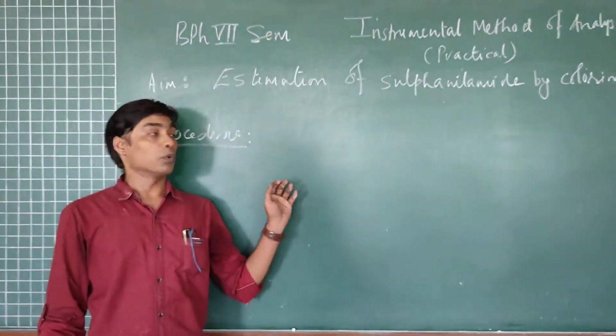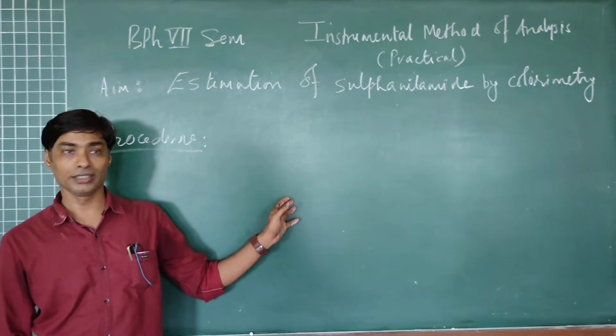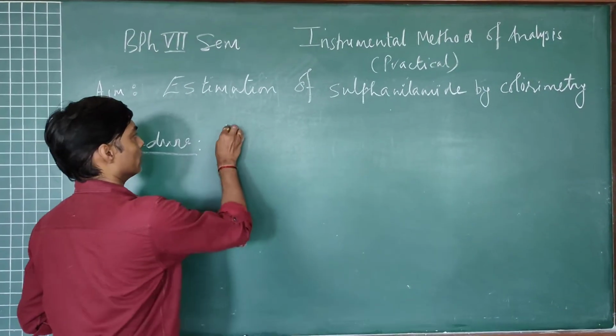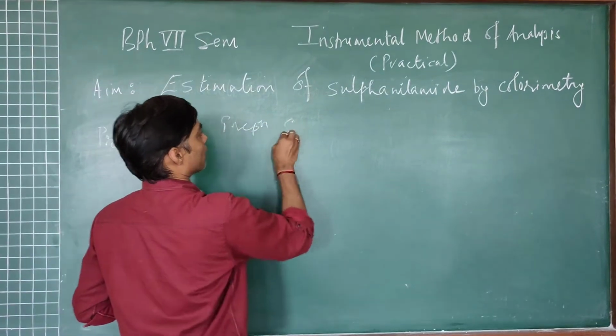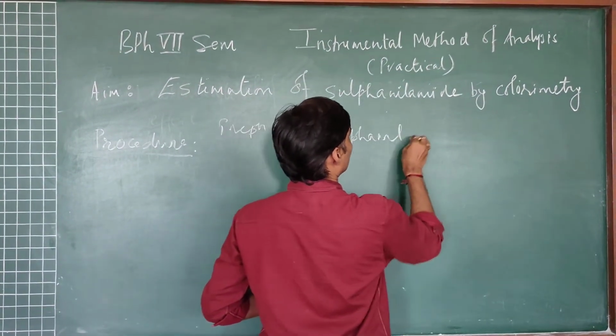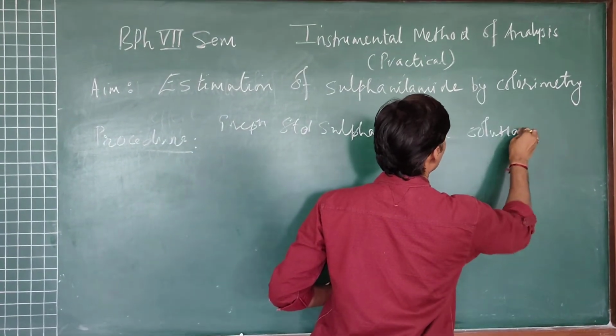Now, the procedure for preparation of the standard solution as well as the sample solution. First we will see the preparation of standard sulfanilamide solution.